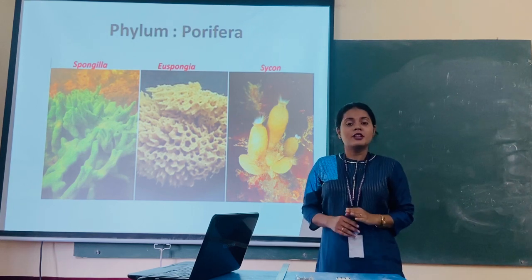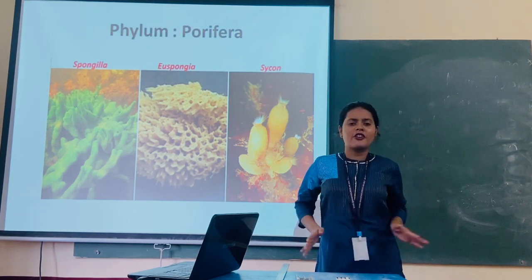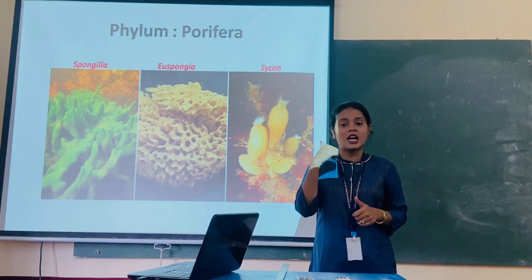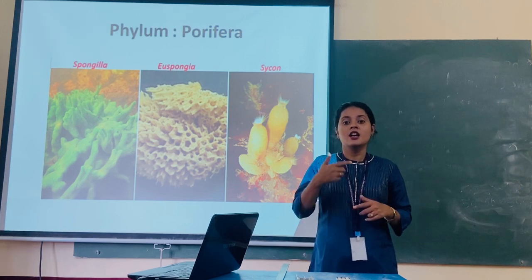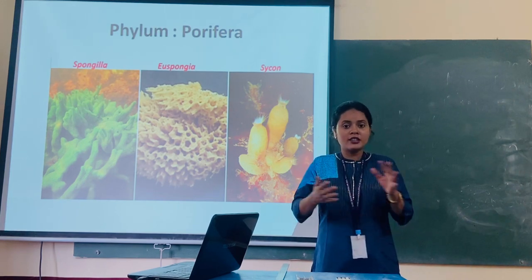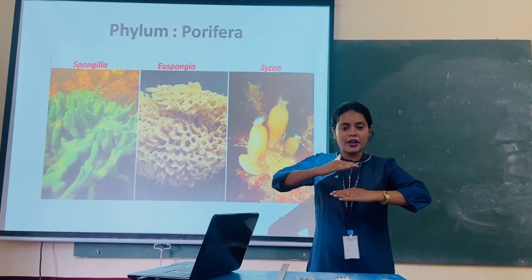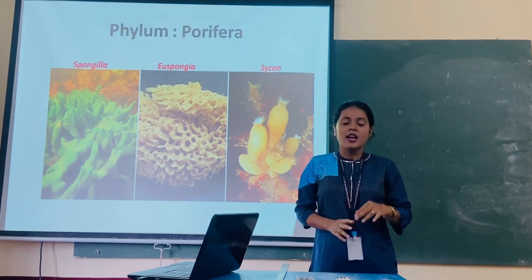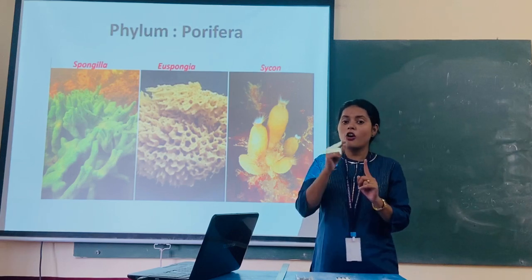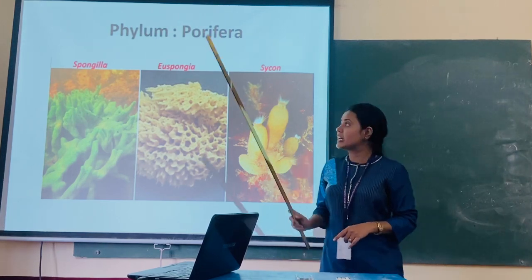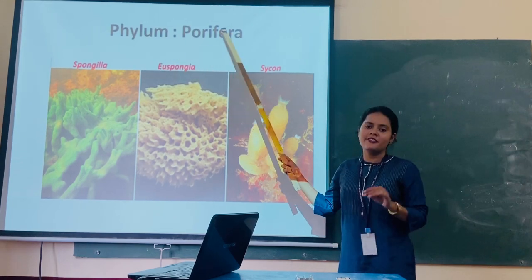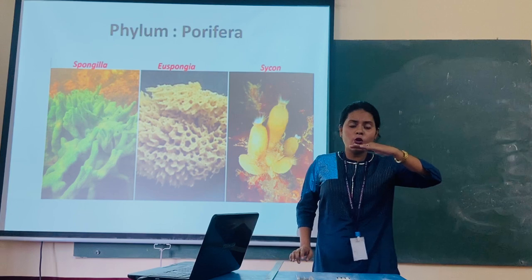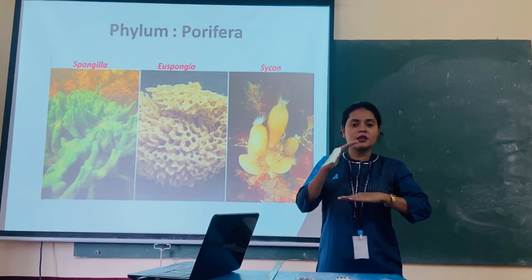phyla. Okay, before that, Animal Kingdom has a lot of phyla like Coelenterata, Porifera, Echinodermata, Mollusca, then Aschelminthes, Platyhelminthes, then Annelida, all these phyla. Okay, so we will be going from lower individuals or lower animals to higher animals, right? So being the first phyla of Animal Kingdom, the phylum is phylum Porifera. Okay, the simplest one and the very lowest animals are the Poriferans.